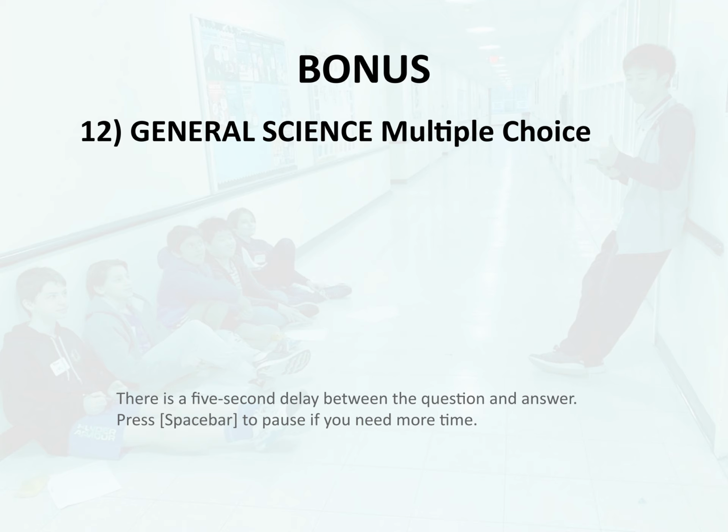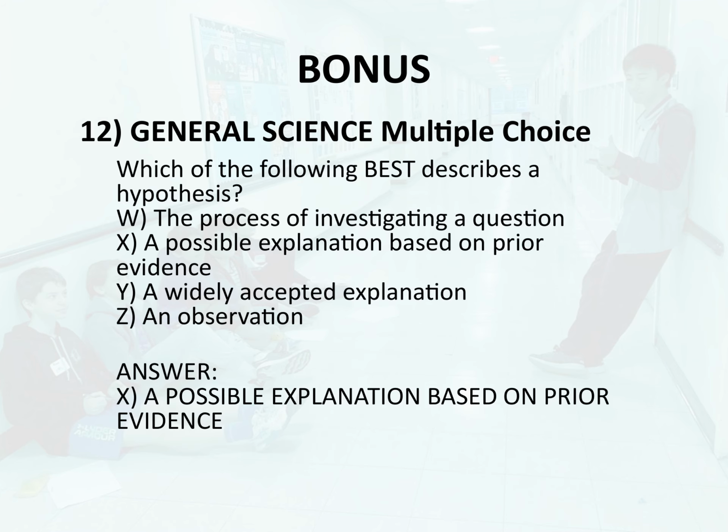Bonus 12. General science. Multiple choice. Which of the following best describes a hypothesis? W. The process of investigating a question. X. A possible explanation based on prior evidence. Y. A widely accepted explanation. Z. An observation. Answer. X. A possible explanation based on prior evidence.